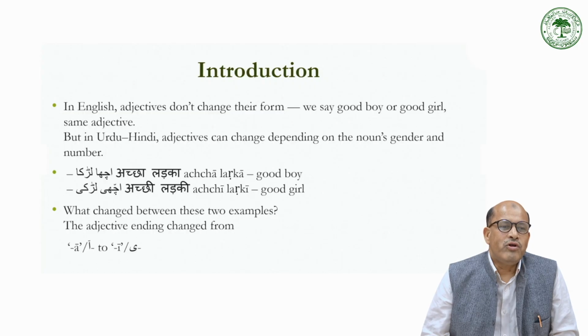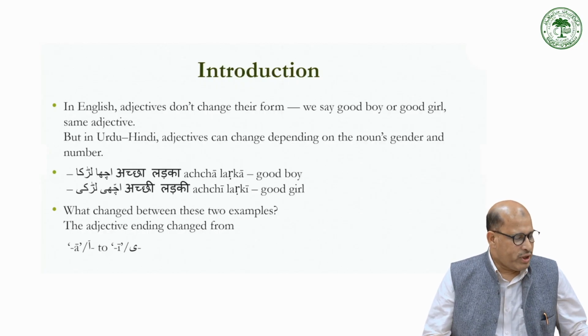Now, if we look at this example, acha ladka. So acha is good, but for ladki, achhi ladki. So here, acha becomes achhi for ladki. What changed between these two examples? The adjective's ending changes from a to i. For masculine, it's a. For feminine, it is i.